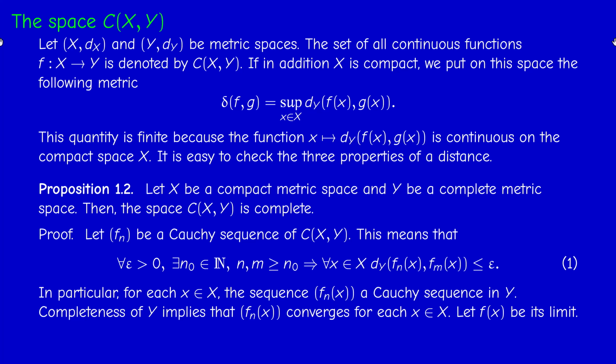Now, I need to prove two things: that f is indeed continuous as a function of x, so when x varies we get a continuous function, and second, that f_n converges to f. Why do we need to ensure that f is continuous? In order to ensure that f is in the space C(X,Y). So two things: f is continuous, so it belongs to the space, and second, the distance between f_n and f tends to 0.